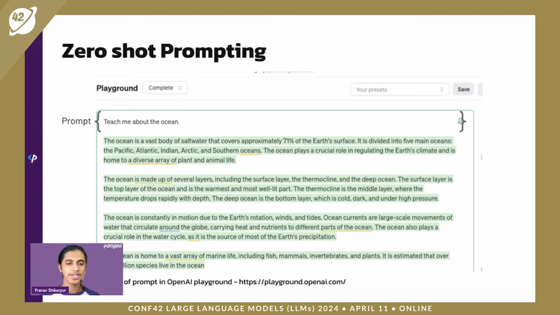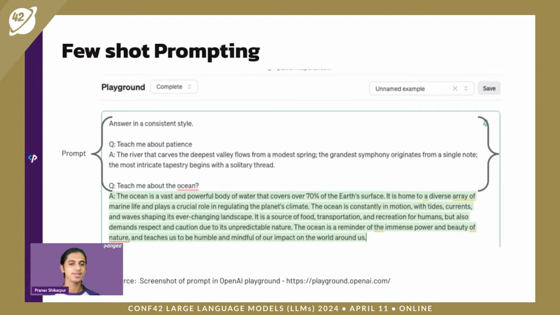But now, what if I want to control the style in which it generates text when I ask it to tell me about the ocean? As you can see over here, this is called few shot prompting, where I give it a bunch of examples before, and using those examples, it can print text in a consistent style. Right over here, I give it an example of teach me about patience, and I give it a super poetic way of describing patience, and based on that, it tells me about the ocean.